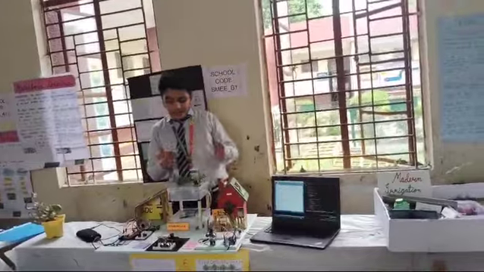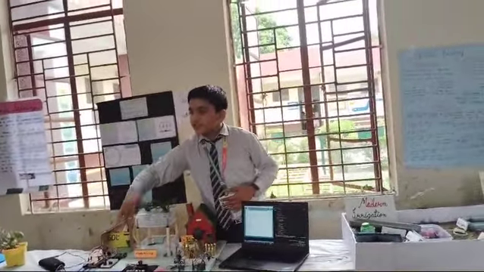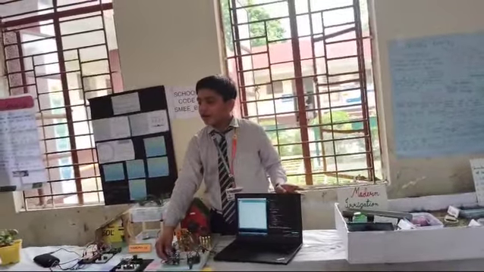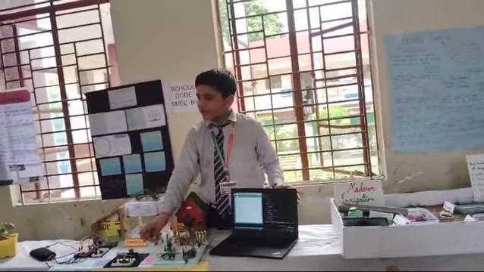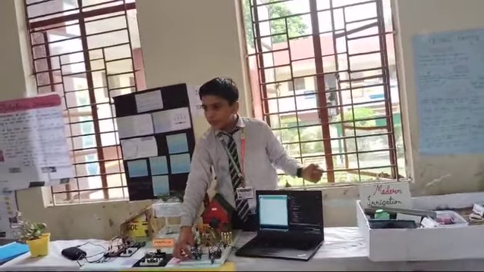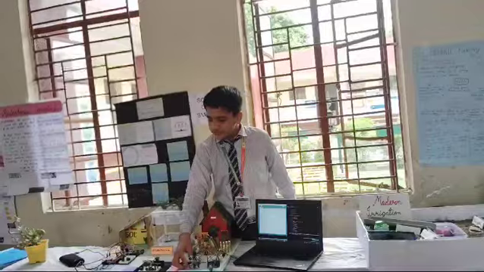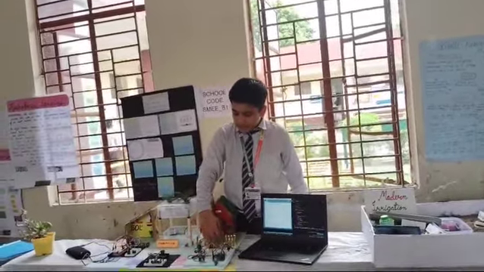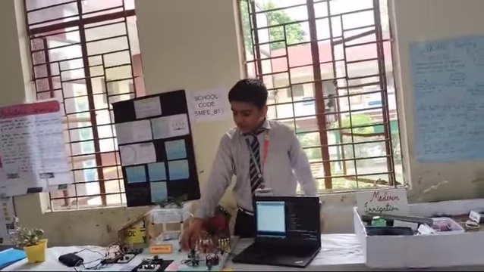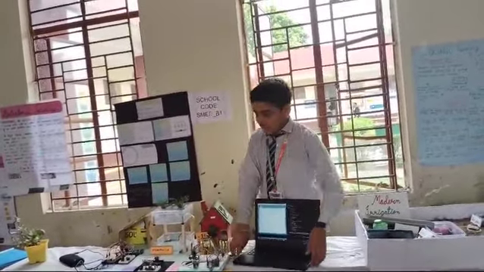Now the upgraded version. There is one problem in the ultrasonic sensor, that it can detect only in one direction. So we upgraded it to an ultrasonic radar. It can rotate in an angle of 180 degrees, or it can also rotate in an angle of 360 degrees as per the servo motor. I have used a 180 degree servo motor here, using an Arduino, jumper wires, a buzzer, a breadboard, an ultrasonic sensor and a servo motor. I would like to run this.